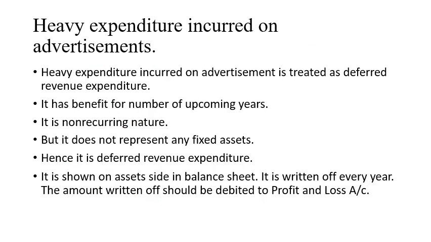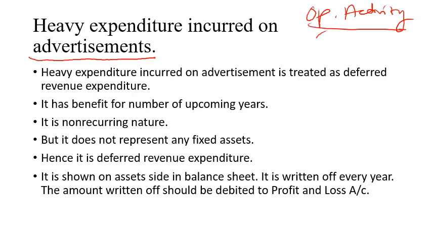Heavy expenditure incurred on advertisement. So first of all, you have to see which activity this is. This activity is operating activity. Advertisement is what? Operating activity. It is related to the sales. For selling your products, you need to advertise the products. You are selling the products, that means this must be revenue expenditure.